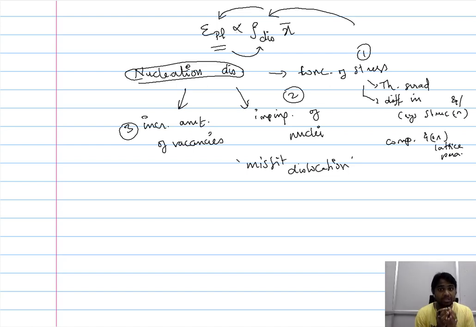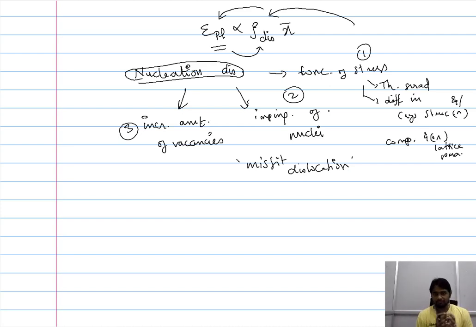So therefore, it is important for us to understand the nucleation of the dislocation, and that is the reason why we spend time to consider the different events that introduce dislocation into the system. These events, even though they are not directly related to the external stress that we impose onto the system, introduce dislocation which becomes active when you impose an external stress, and that enhances the plastic strain.